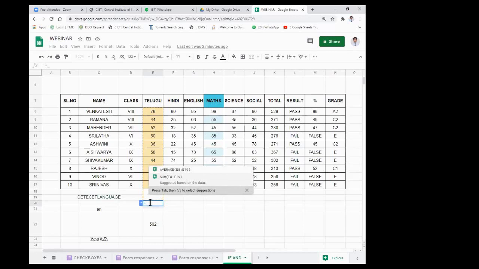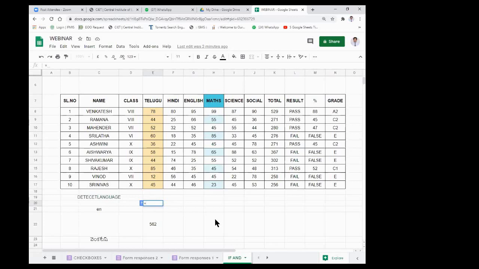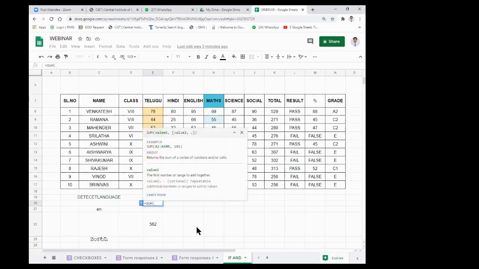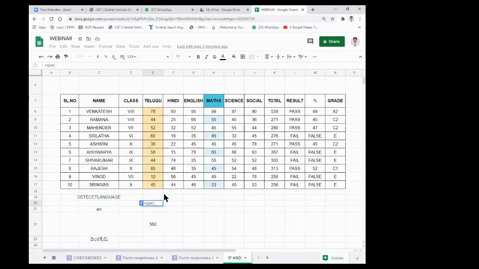I want to find the sum here, so there is a function in Google Sheets called SUM. When I type sum, different options available with sum are shown here. We will discuss them later on. First of all, I am going with the sum, and I am opening the bracket because I have to give the range from where to where I have to get the sum. In the bracket only, we have to enter that.